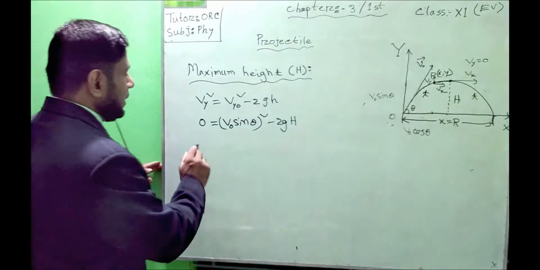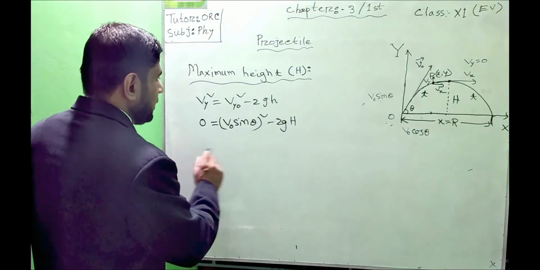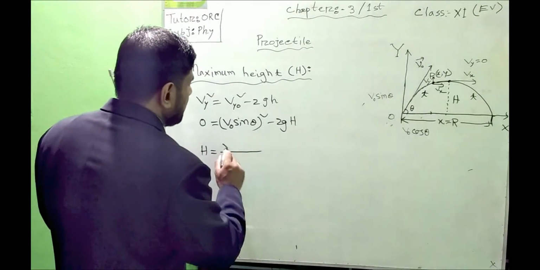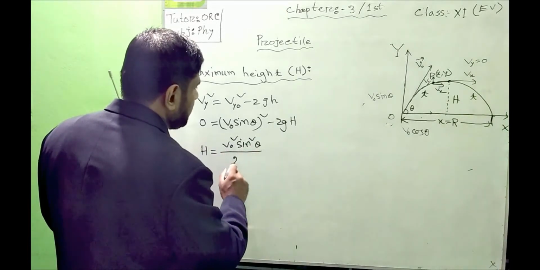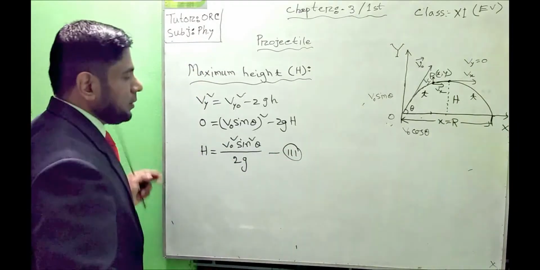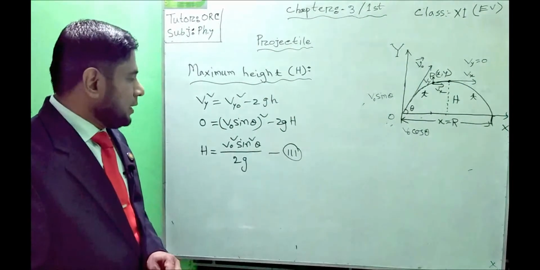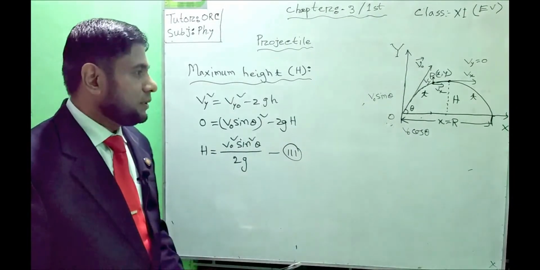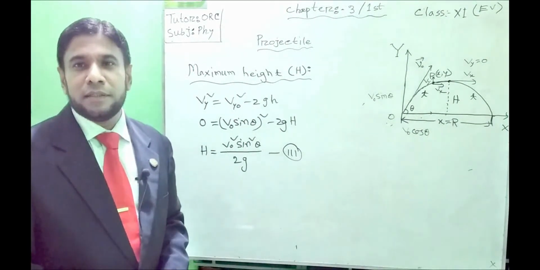So from here again we can find the value of H, that means the maximum height. H equals V naught square sin square theta by 2g. It's the important equation to find the maximum height of a projectile. You must remember this: maximum height is equal to V naught square sin square theta by 2g.